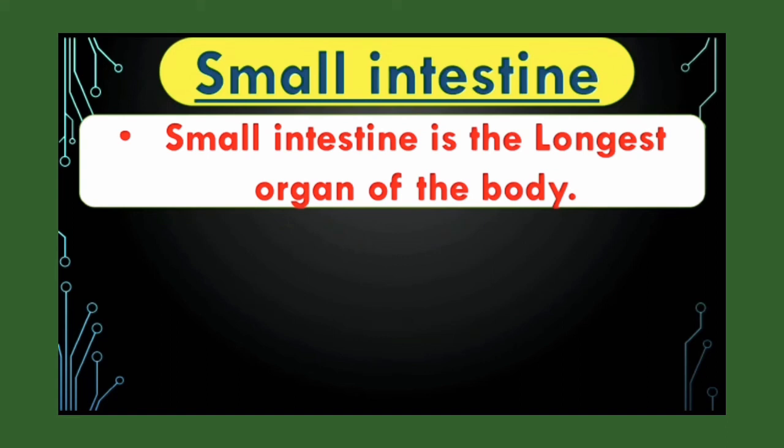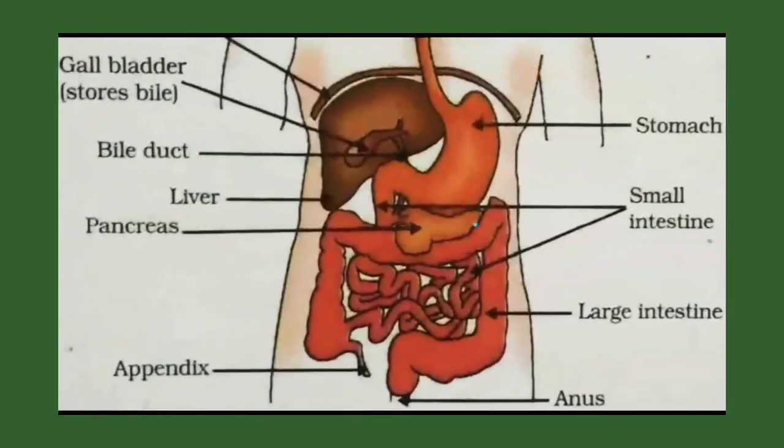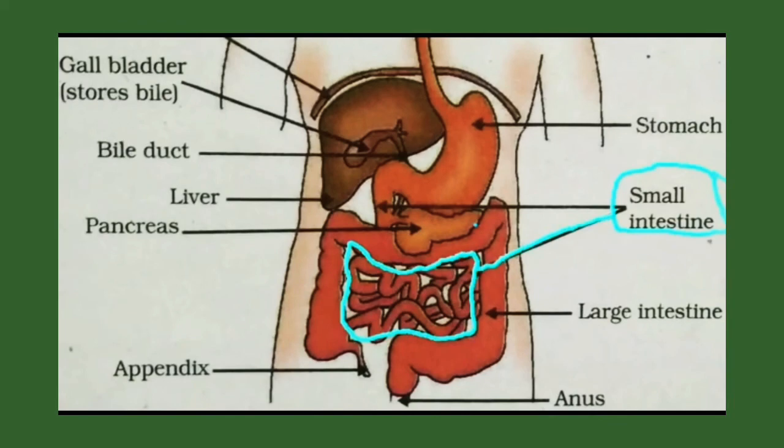Okay, so the food mixture from the stomach, the bile from the liver, and the enzymes from the pancreas come into the small intestine. Okay, see here. Here is the small intestine, as you can see.